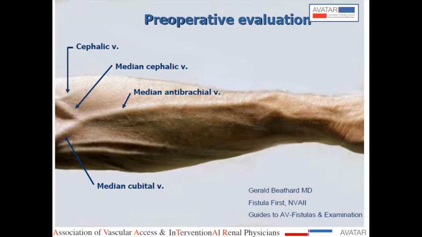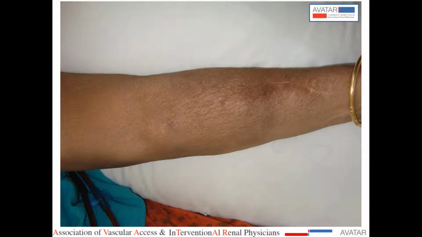If we get a hand like this, a book picture where you can see all the veins, then the job is very easy. But this is not the routine case. What we find is hands like this, where we have a failed fistula, there is some swelling, no veins are visible, and you cannot make out any actual site where we can make the fistula. So that is the role of preoperative assessment: you have to assess the limb and find out whether we can make a successful fistula.